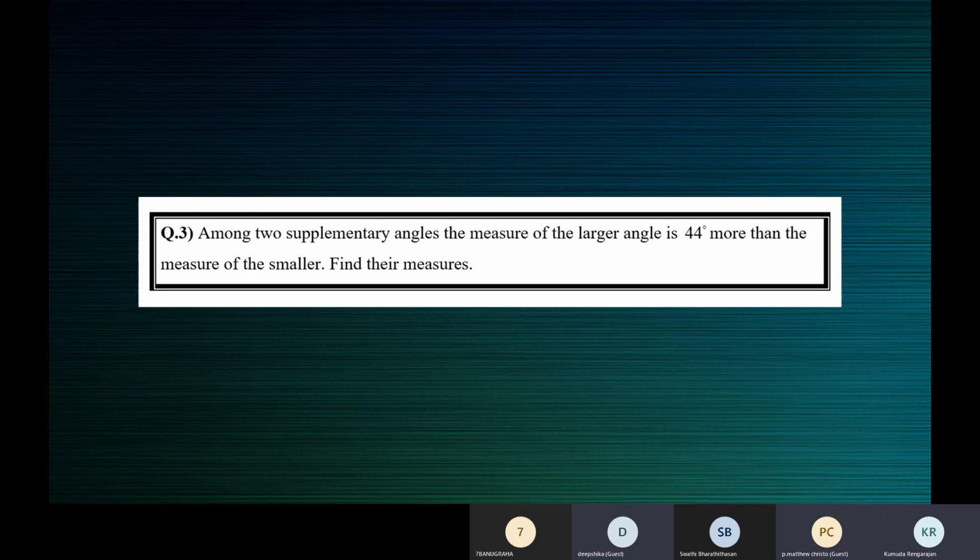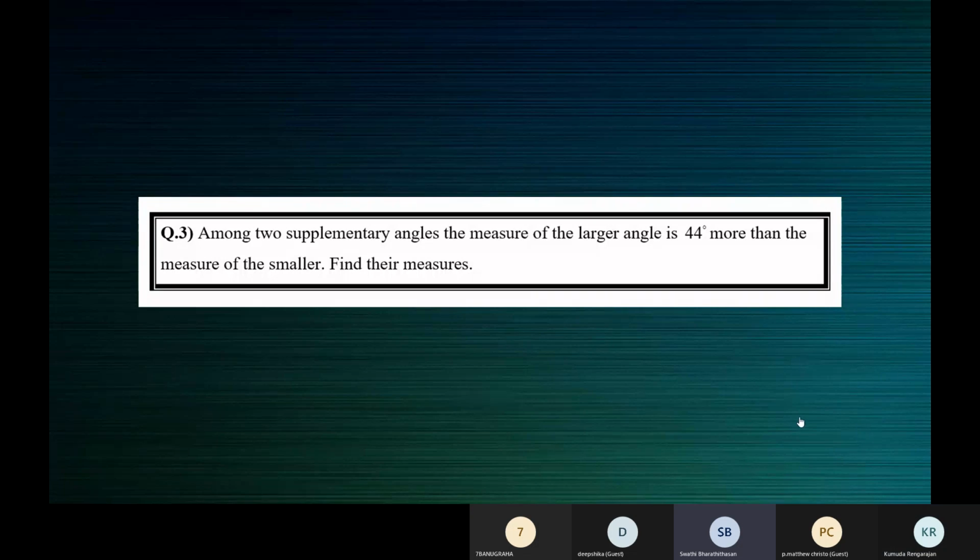Yes, Matthew? Ma'am, the smaller angle is 68 and larger angle is 112, ma'am. Matthew, I did not want the answer. I want the assumption. Okay, you got the answer straight away. Okay, fine. Swati?